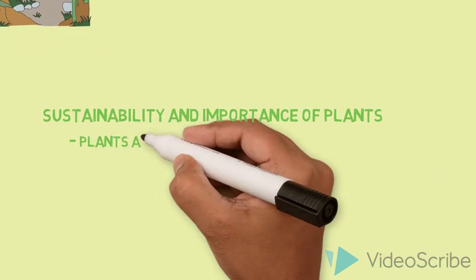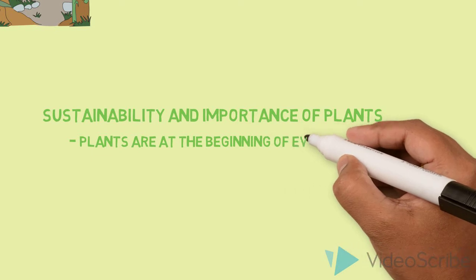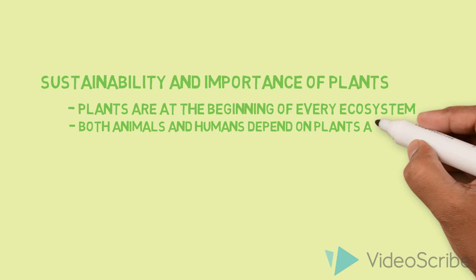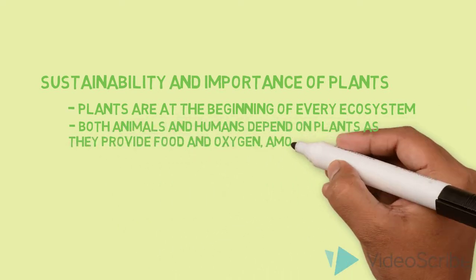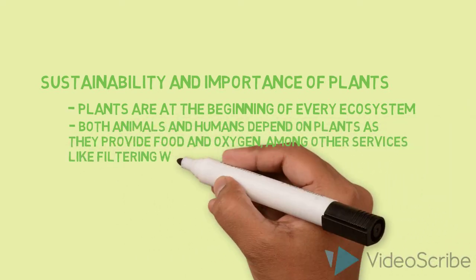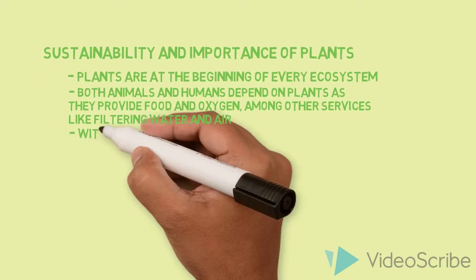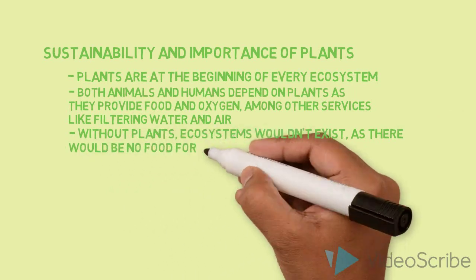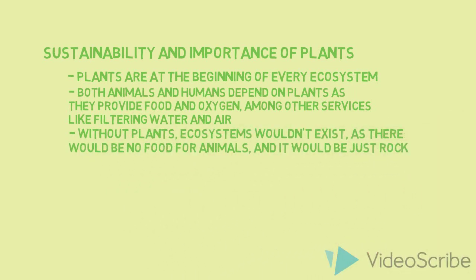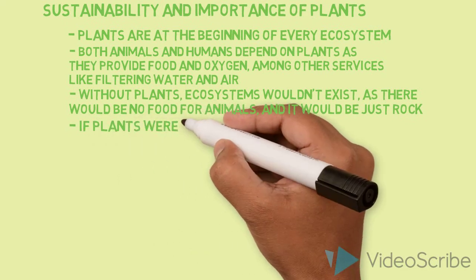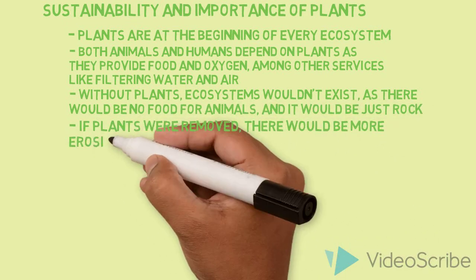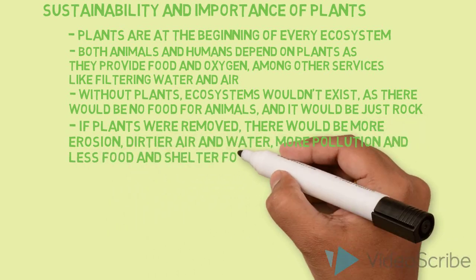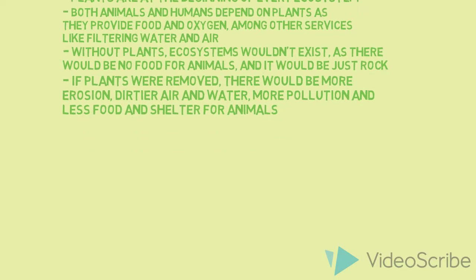Sustainability and importance of plants. Plants are at the beginning of every ecosystem. Both animals and humans are dependent on plants as they provide food and oxygen among other services. Without plants, ecosystems wouldn't exist as there would be no food for animals and it would be just rock. If plants were removed, there would be more erosion, dirtier air and water, more pollution, and less food and shelter for animals.